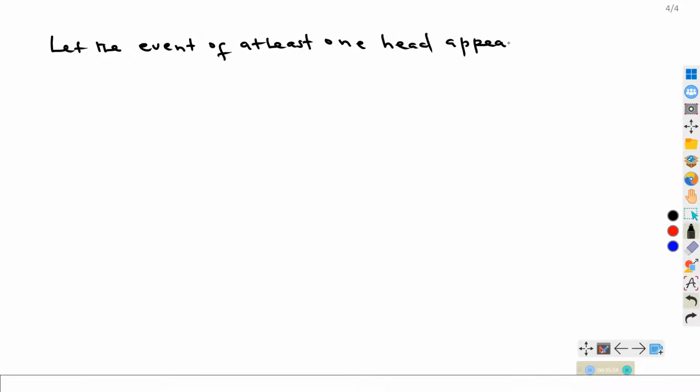Before we look at that, we shall first let the event of at least one head appearing on top be, for example, A. So what will be the items or events in A?